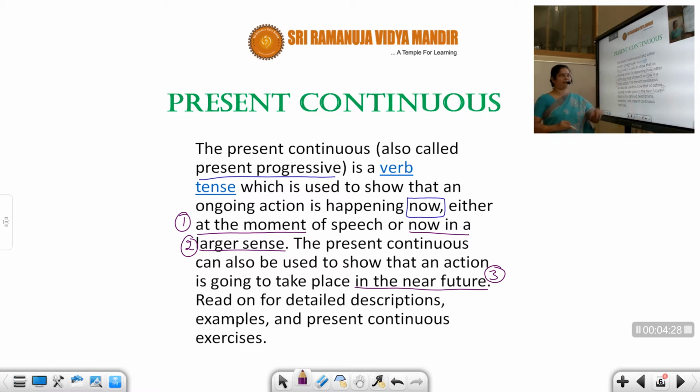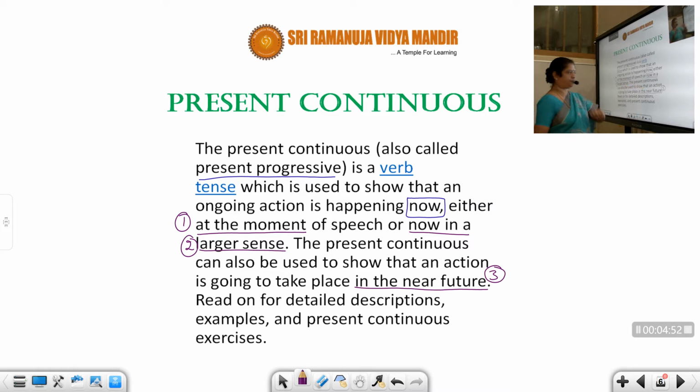Three uses. At the moment what is happening, or now in a larger time. We are having online classes. We are having online classes this year due to Corona. Entire year. Means not right now, the entire year. So this is a larger sense.